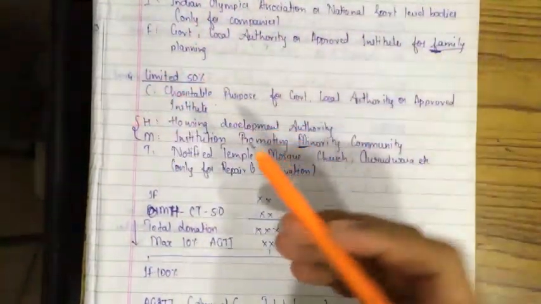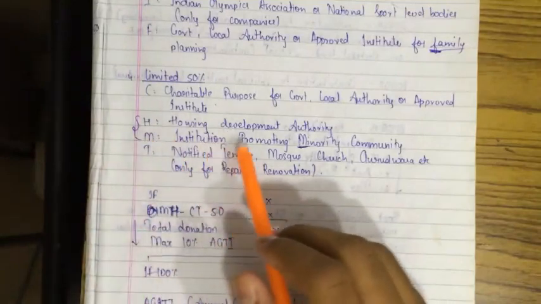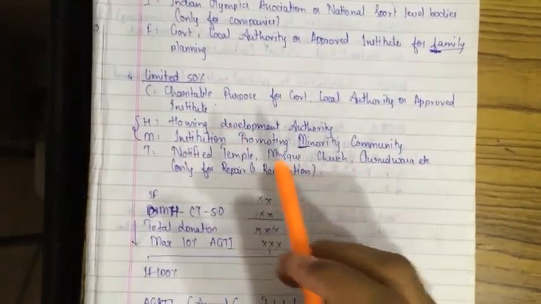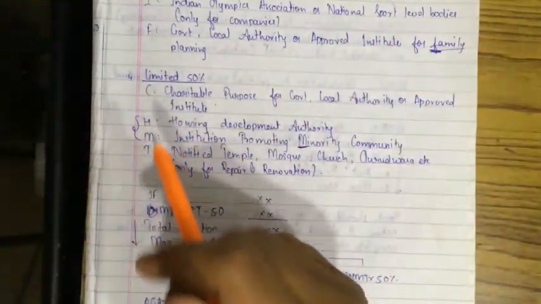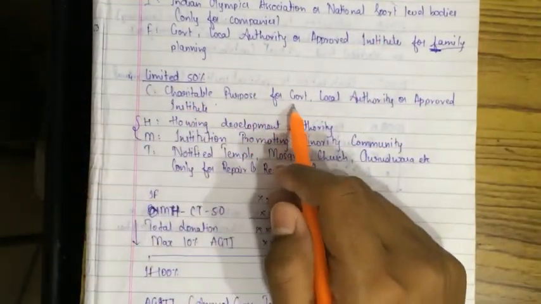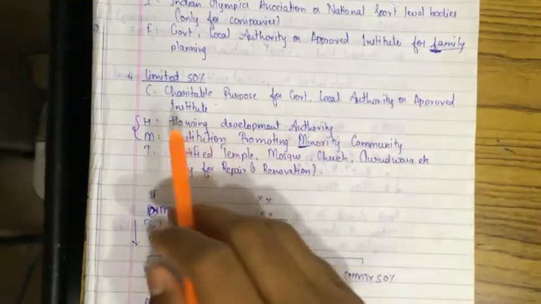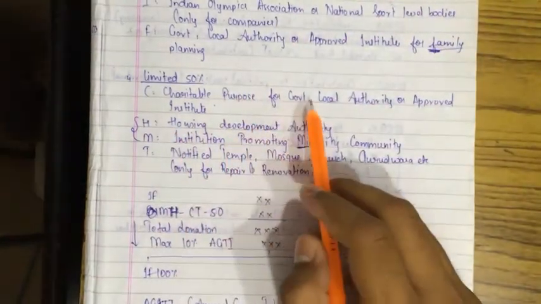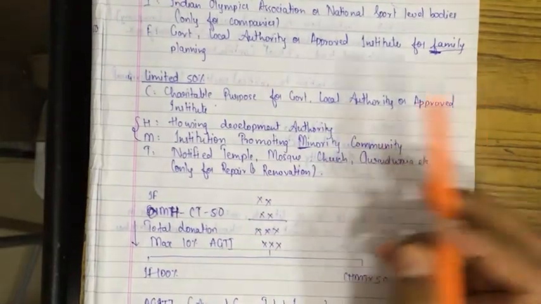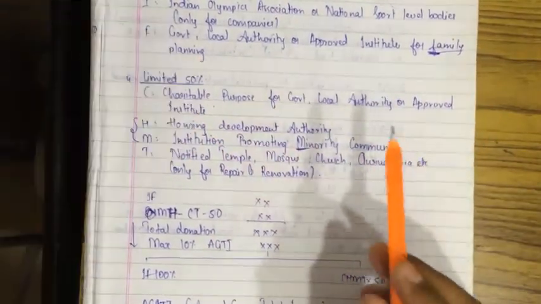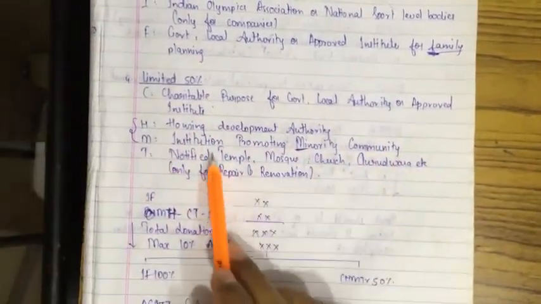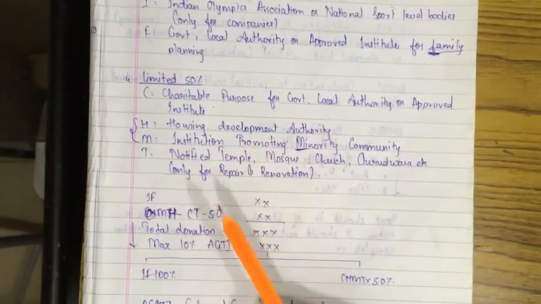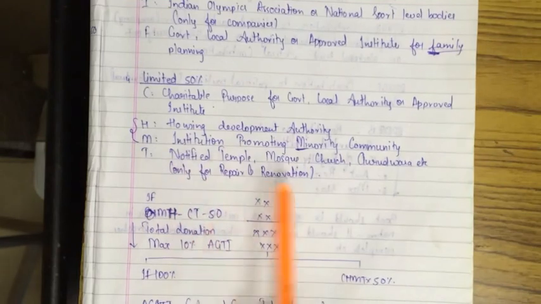First understand the code. M is over, now H. H stands for Housing Development Authority. Now MHCT: CT stands for charitable purpose for government, local authority or approved institution. If we pay donation for the charitable purpose to government, local authority or approved institution, then limited 50% is allowed. If we pay donation to the institution promoting minor community or the Housing Development Authority, then limited 50%.